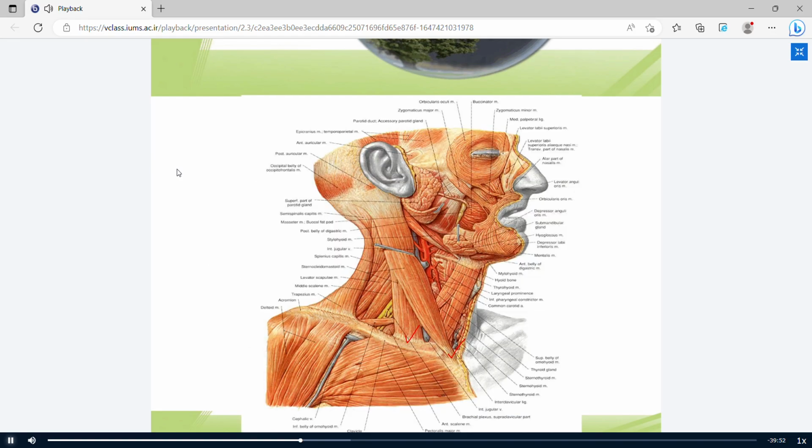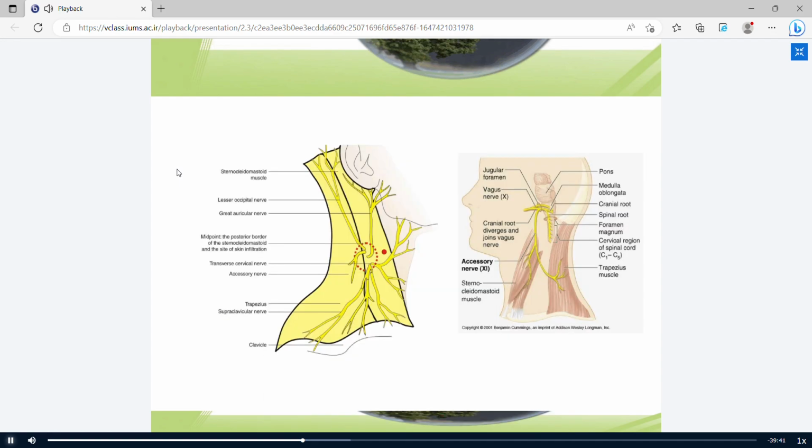The location of SCM in the neck is very important because near the posterior border here, there is a location for the exit of different sensory innervation: lesser occipital, greater auricular, transverse cervical, and supraclavicular nerves.